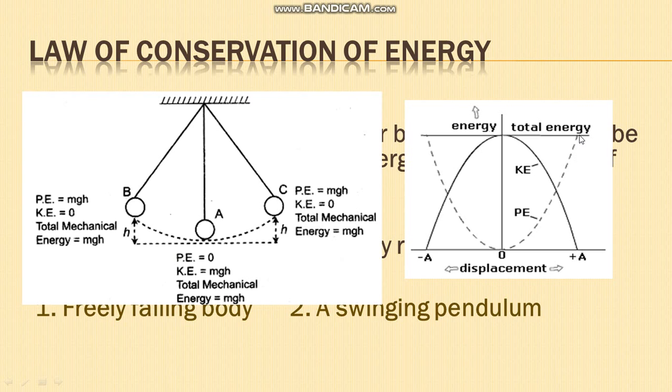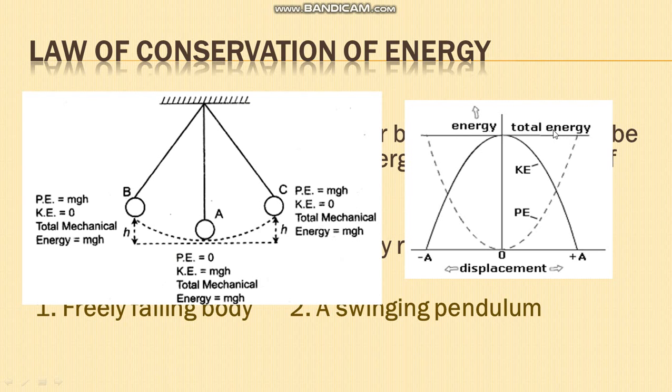At C, potential energy becomes maximum. Similarly for kinetic energy, at B kinetic energy is minimum. As it moves from B to A, kinetic energy goes on increasing. At position A, kinetic energy is maximum. And from A to C, kinetic energy goes on decreasing, and at position C, kinetic energy becomes minimum. But total energy, what happens? At B, at A, at C it remains constant.